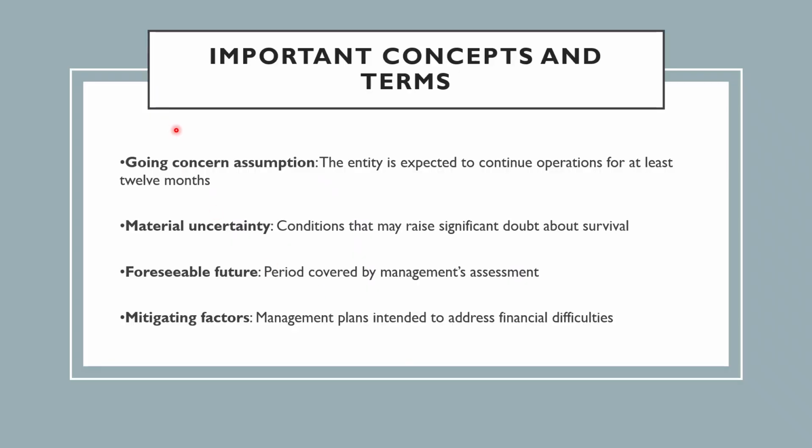These are a few key terms we need to understand. The going concern assumption, as I told you before, means the entity is expected to continue operating for at least the next 12 months. A material uncertainty refers to conditions that may raise significant doubt about the entity's survival. The foreseeable future is the period covered by management's assessment, and mitigating factors are management's plans to address financial difficulties and reduce going concern risk.